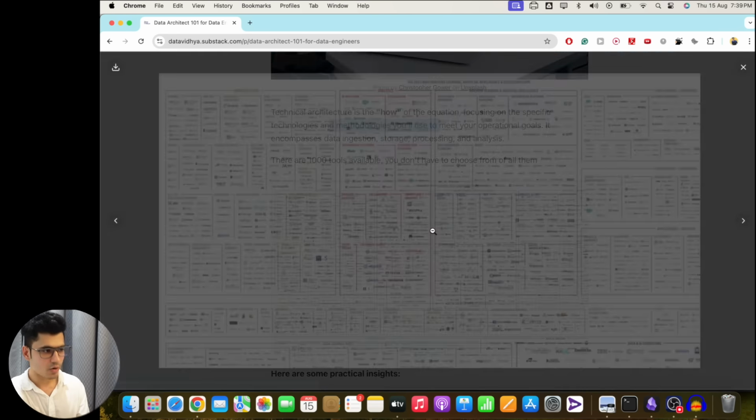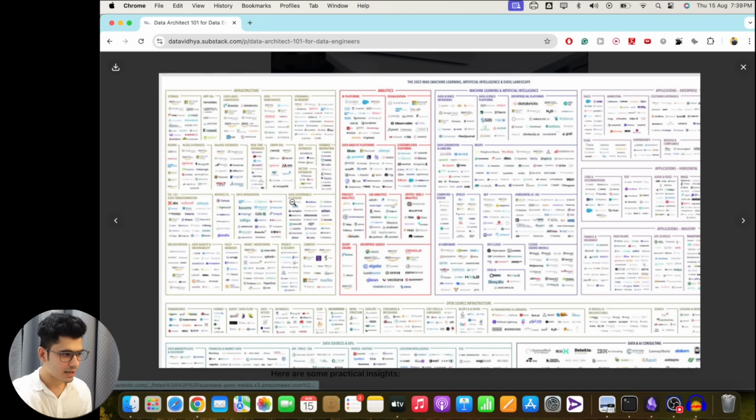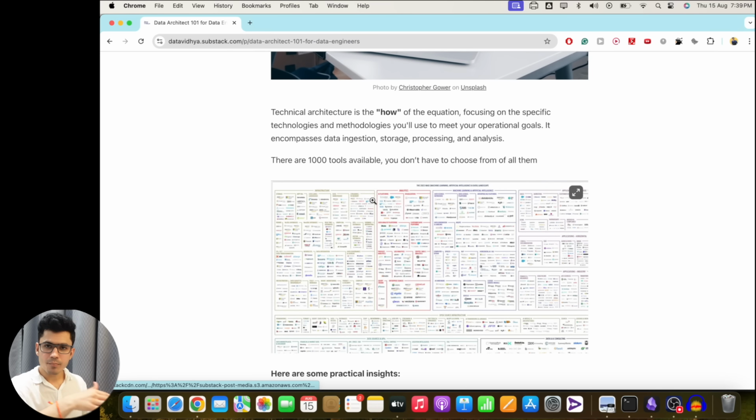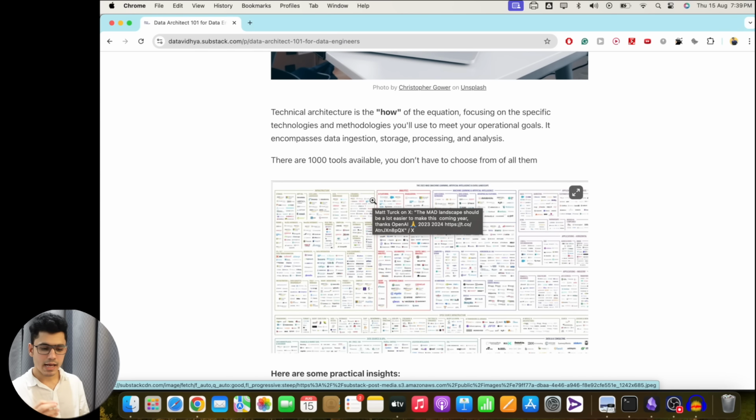Now if you want to build the technologies, we have thousands of tools available in the market, right? This is the big data landscape. And you can see there are so many different tools available. You can't even see until you zoom in. These are the different tools available for different kinds of workloads. So over here we have a proper framework to choose the different technologies as per your business use case. Now you can't choose any random technologies and think, okay, I'll use Snowflake, I'll use Apache Spark, I'll use the fancy tools just to solve my business problem. It doesn't matter. You can even use a simple Python script as long as it is helping you to reach your business goals.